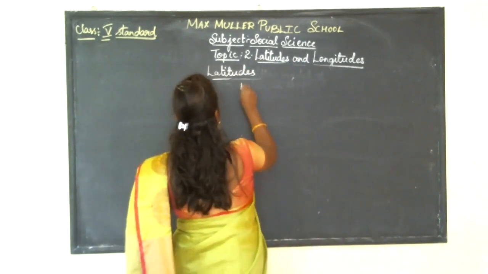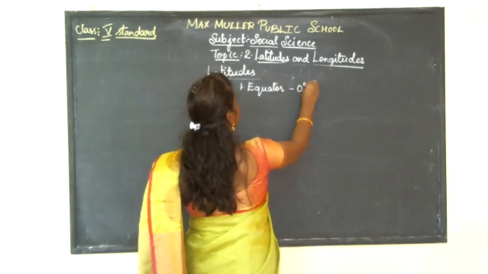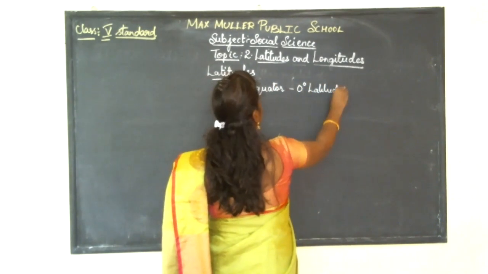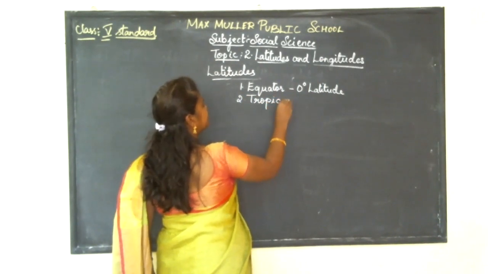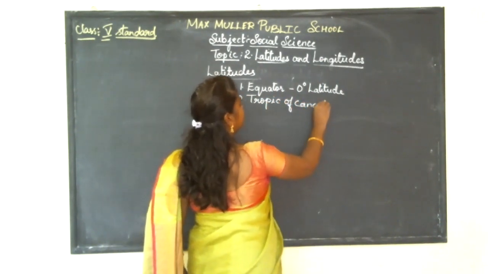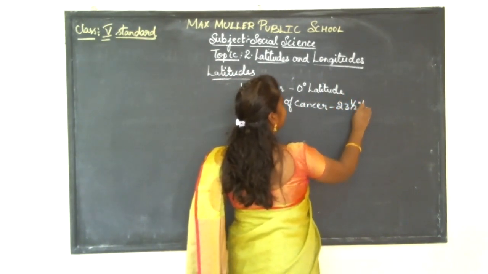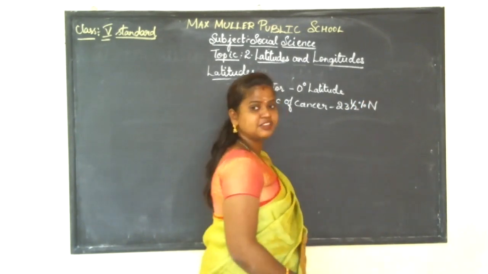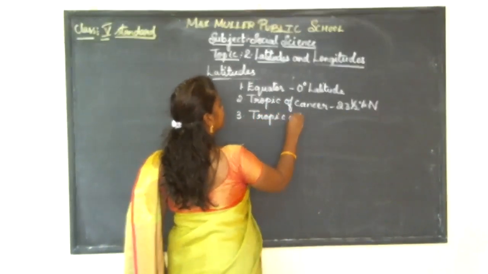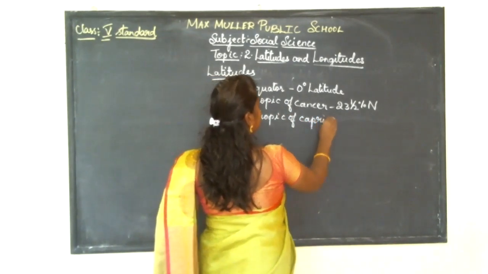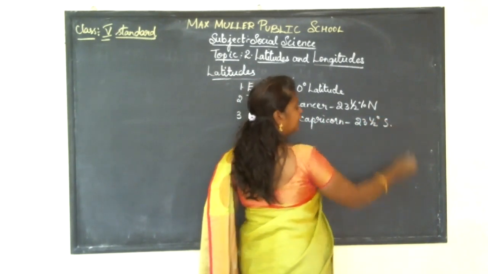That is equator, which is the 0 degree latitude. The second one is Tropic of Cancer, which is 23.5 degree north. The third one is Tropic of Capricorn, that is 23.5 degrees south.